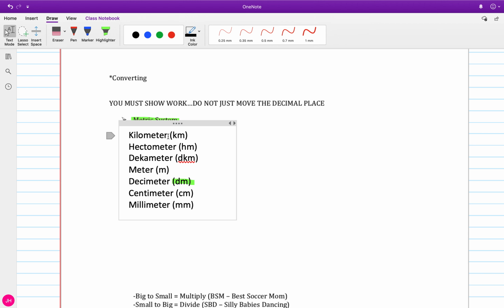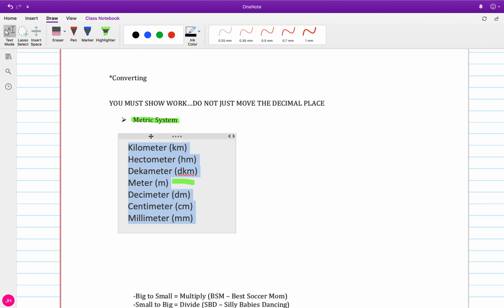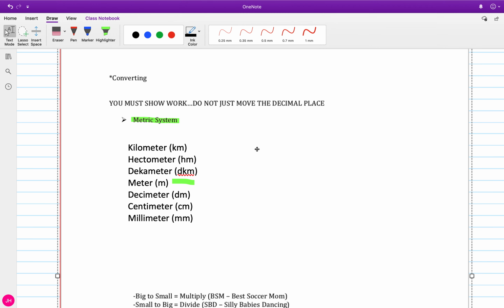Now this metric system is base 10 because we created it after we were all using the base 10 system. It used to be that every little country had its own system of measurement and they might use different units, and that was really confusing. So the metric system was created by a science society, so we would all use a standardized unit. Since we were using base 10, they based it off of that. So as we go up and down the scale, we're going to be using our base system. So our tens place, our hundreds place, our thousands place, our 10,000s place. Those place values, because like I said, this is a base 10 system.